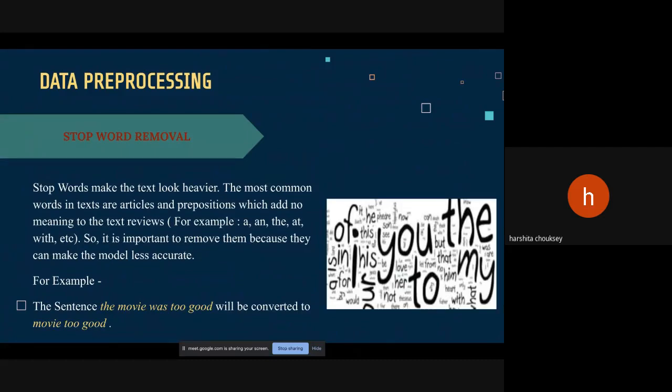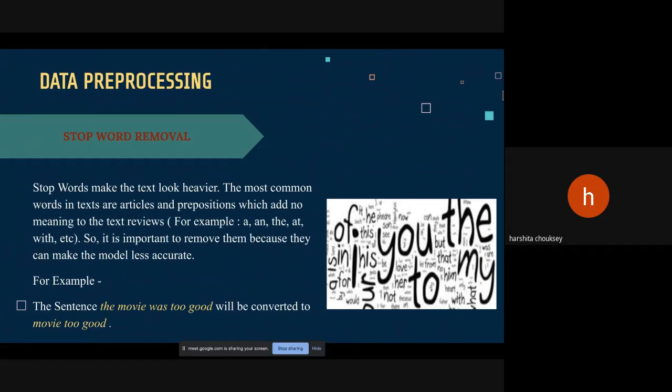Stop word removal. For this project, in the stop word removal section, all the articles and prepositions like a, an, the need to be removed from the text because they add no value to the reviews and instead make them look heavier. So, for example, "the movie was too good" will be converted into "movie too good", which has the same meaning.